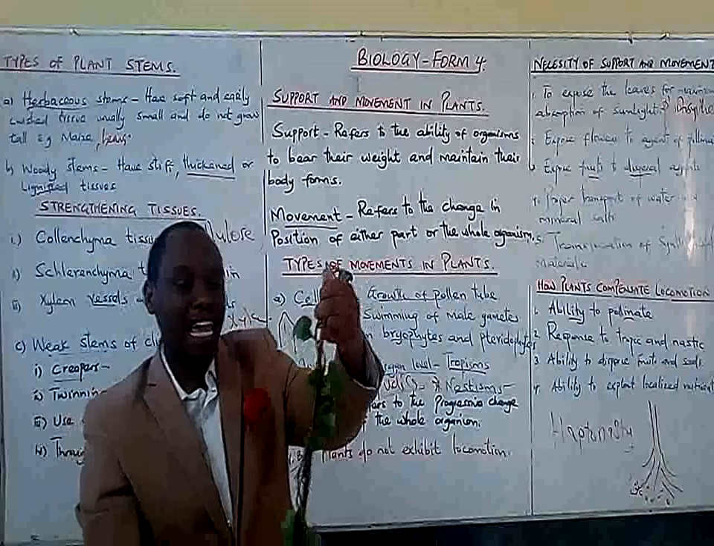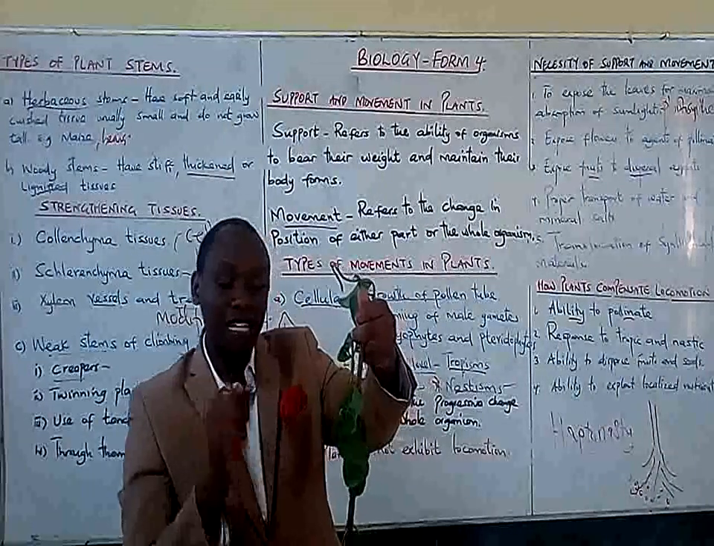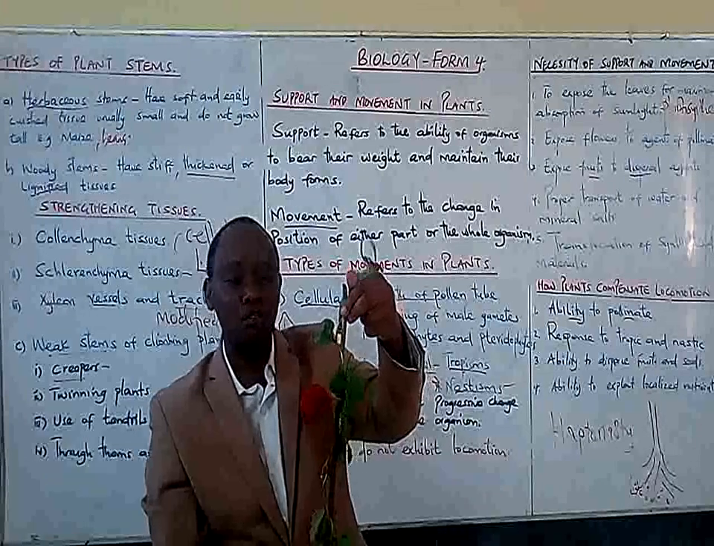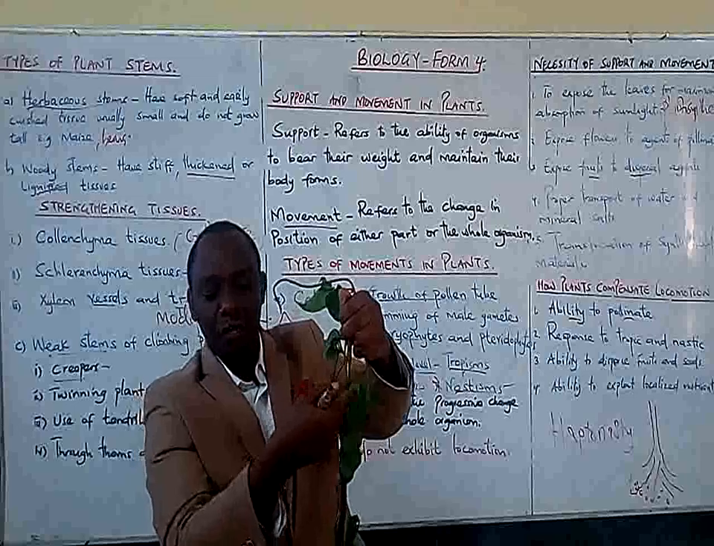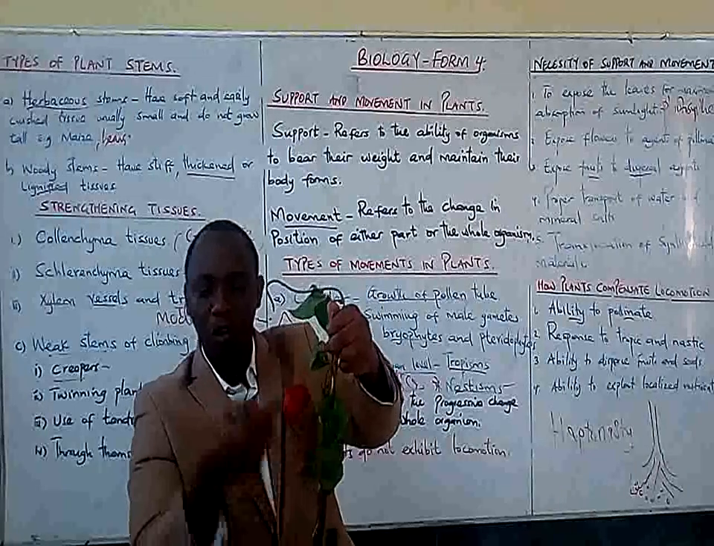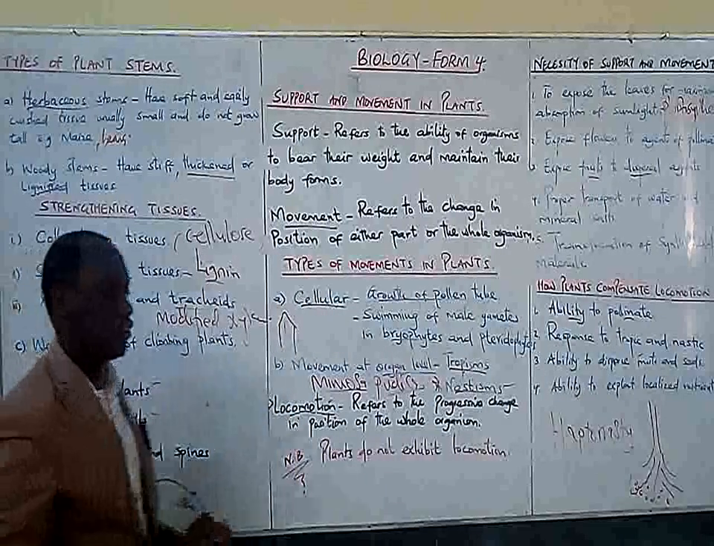And remember, in response and movement, and irritability, we talked about how auxins move from this part that is touched, they move to the other side, they cause more growth, causing the plant to twine around. Next, we have the use of tendrils.